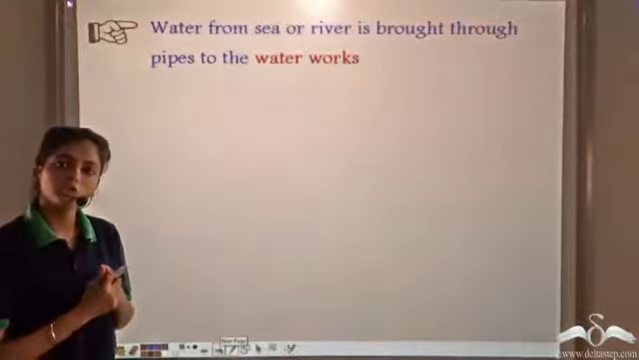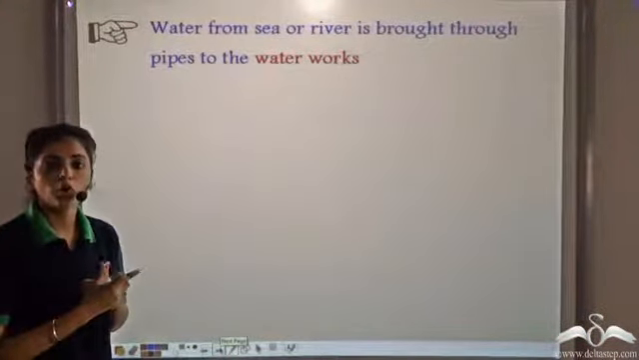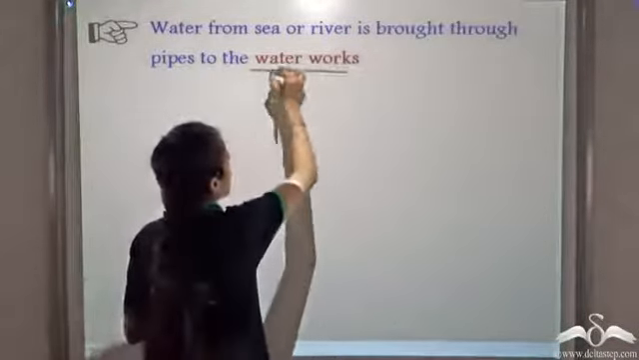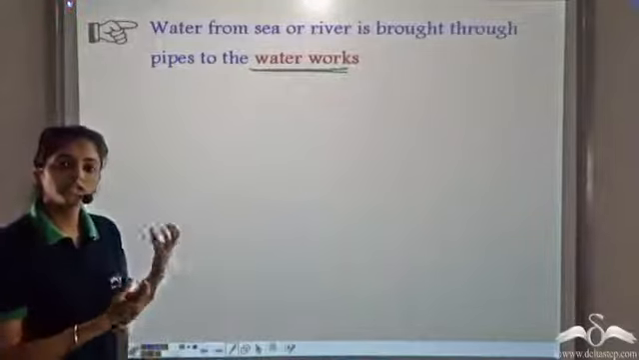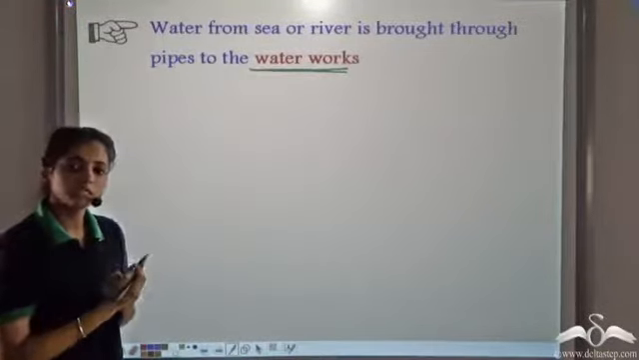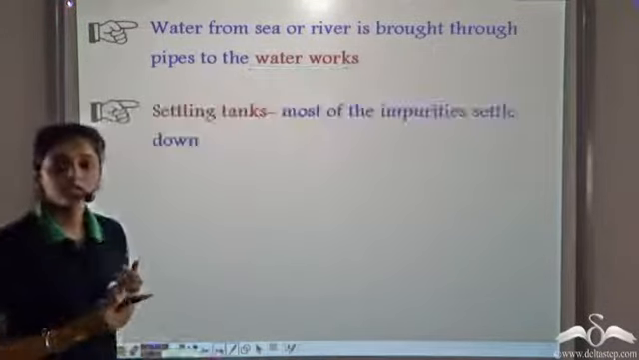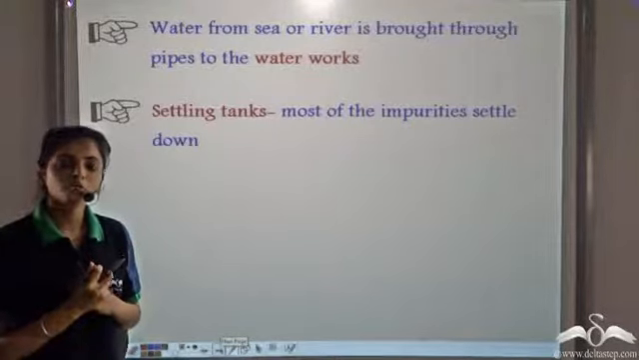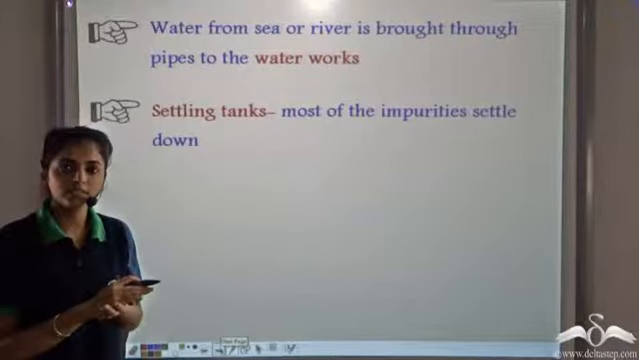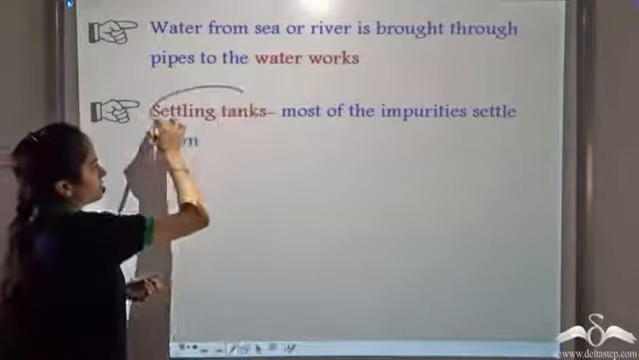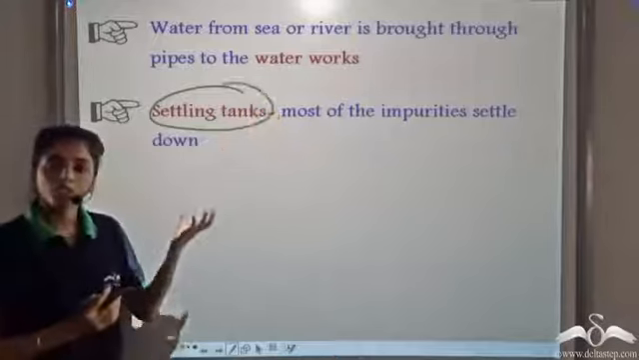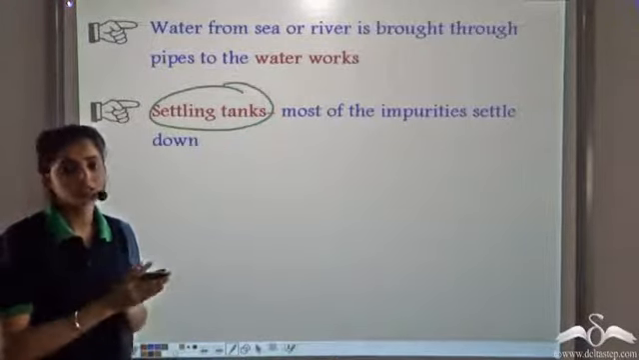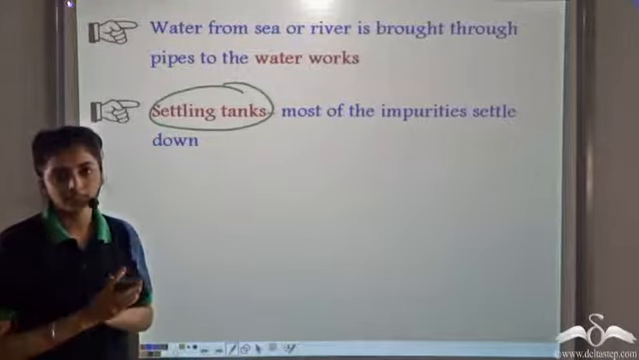First, the water from seas and rivers is brought to the water works. So we have big pipes which bring the water from seas and rivers to the water works. Next, there are settling tanks. These settling tanks are used to settle all the impurities. All the impurities which can be sedimented or settled are allowed to settle down in these settling tanks.